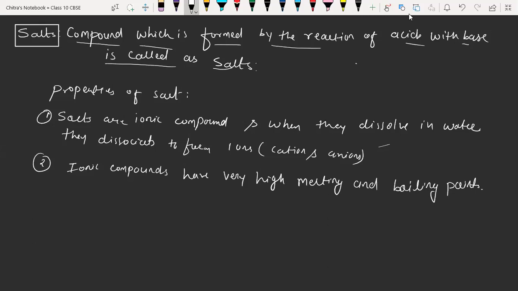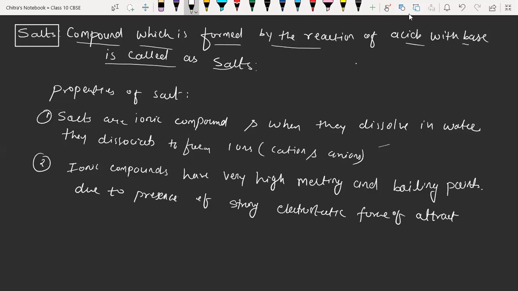What is the reason behind that? Due to the presence of strong electrostatic force of attraction between anion and cation.